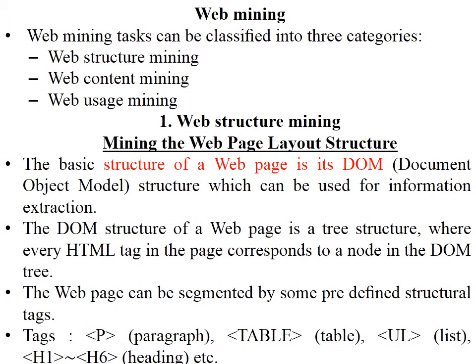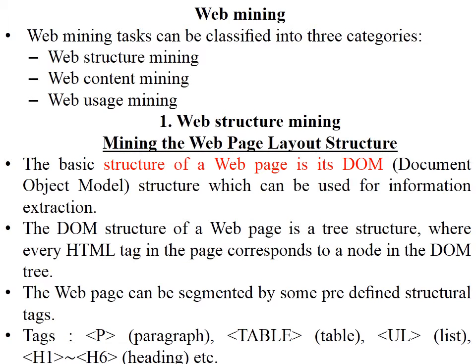In order to mine the web, it can be classified into three categories: web structure mining, web content mining and web usage mining. The first one is web structure mining. The basic structure of a web page is its document object model structure, used in order to extract the information. The DOM structure of a web page is like a tree structure where every HTML tag in the page corresponds to a node in the DOM tree.